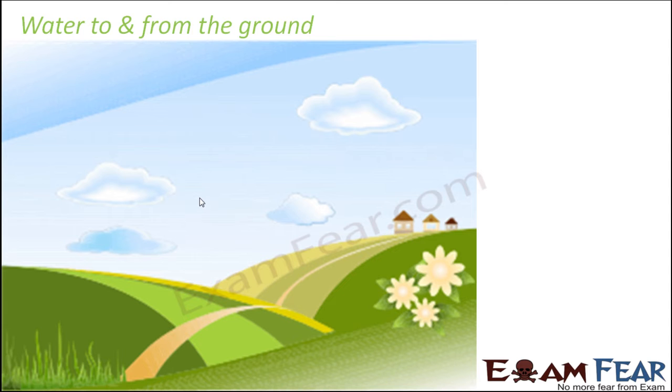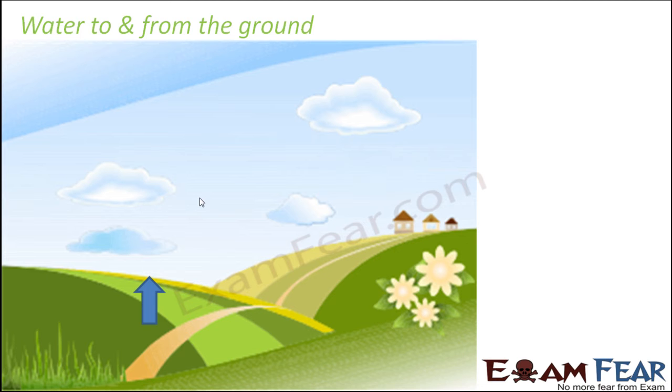So let us now see how water goes from the ground to the atmosphere, and again comes back from the atmosphere to the ground. This will be like a complete cycle or a complete circulation. Whatever we have studied so far, we can summarize in this way.